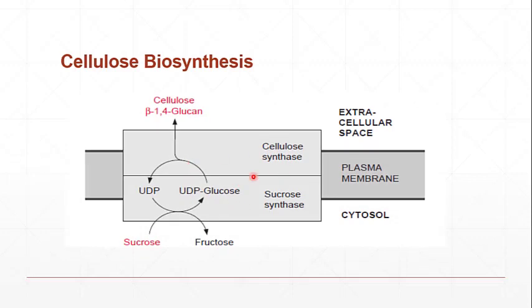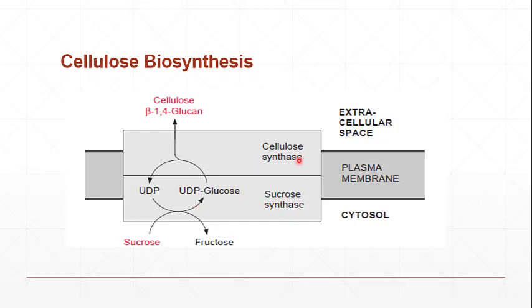So here is the overview of this particular process. Here we have the plasma membrane, and on the outside there is an extracellular space, or we can say a cell wall, and on the lower side there is the cytosol or the cytoplasm. You can see here the cellulose synthase, which is the enzyme, and below it the sucrose synthase. What will happen here? We need UDP glucose. Remember, we need UDP glucose for the synthesis of cellulose.